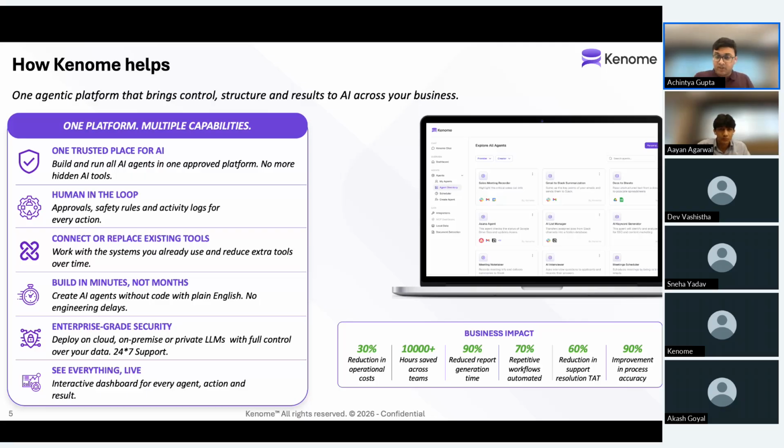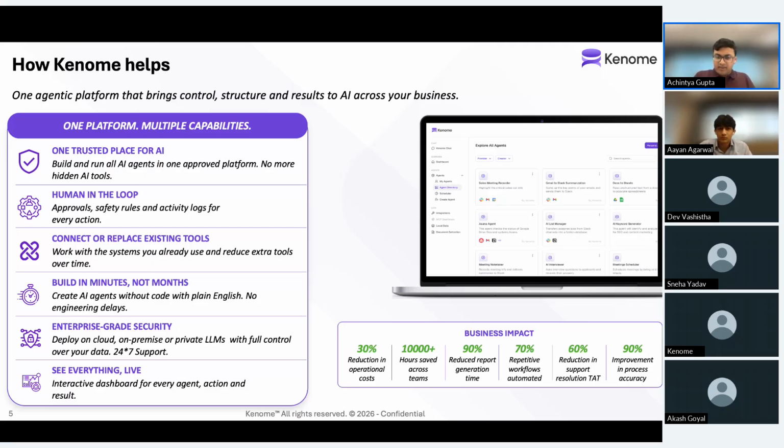So you have complete human in the loop and governance over what these agents are doing, right? You have complete activity logs and guardrails as well. And given that we are an enterprise focused platform, we are focused on security as well. The Kenome platform and their agents can be deployed on the cloud, but they can also be deployed on premises within any enterprise, along with integrations with private LLMs as well. So not just the frontier models like GPT or Claude, but also any open source models that you might wish to utilize, like Qwen or Gemma, or any private LLM that you yourself might have developed.